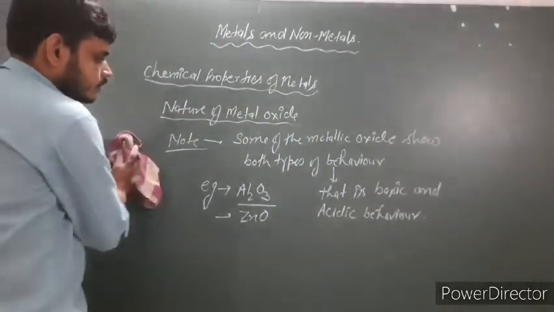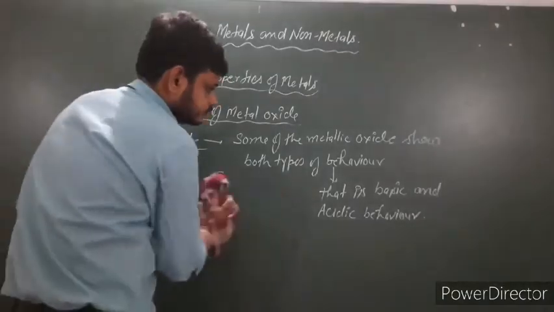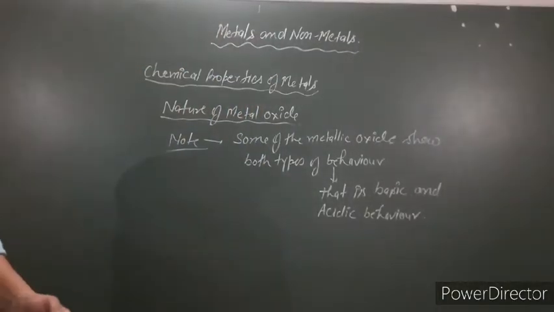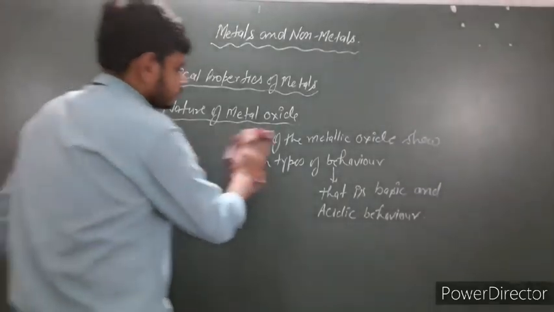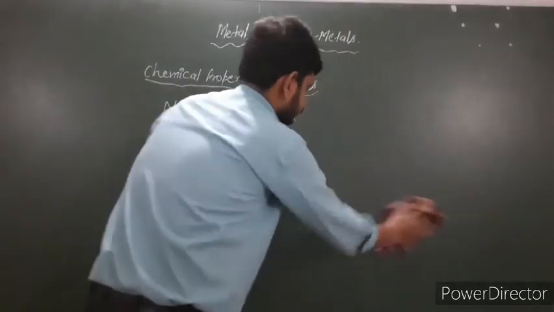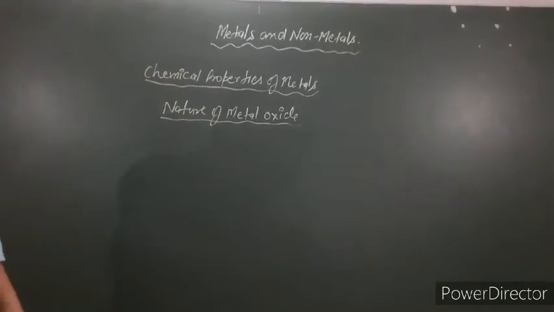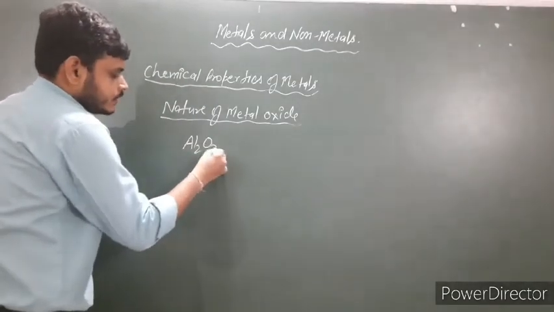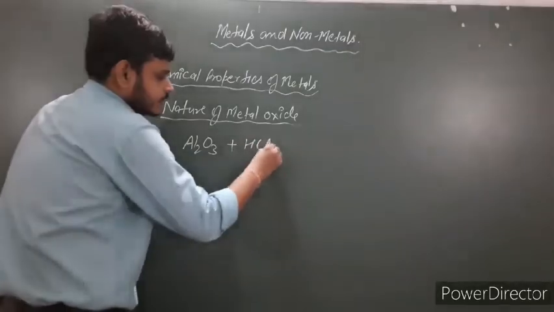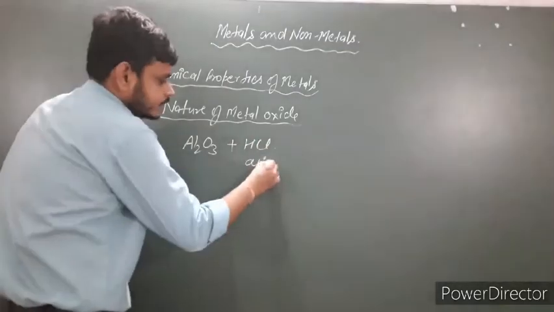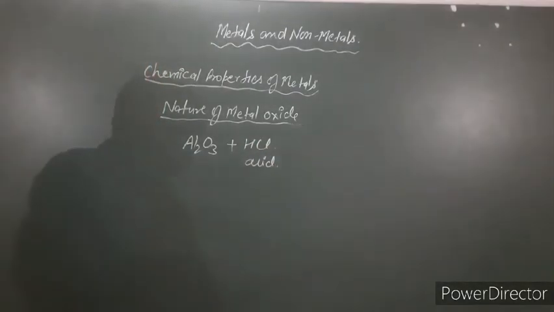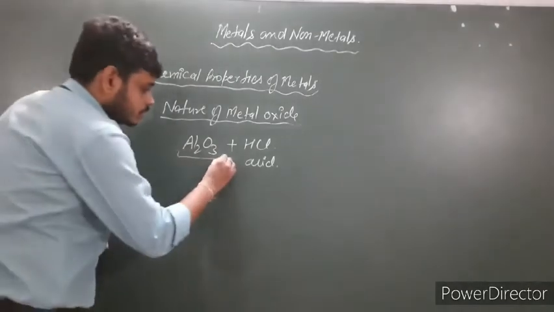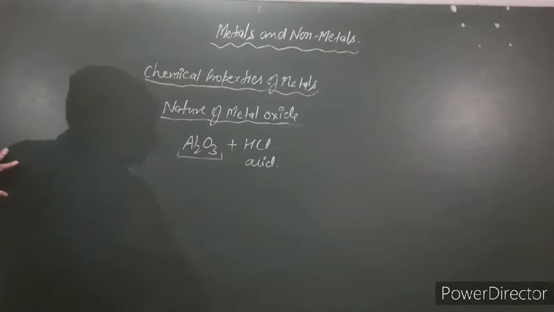The example: Al2O3 reacts with HCl. HCl is the acid, and Al2O3 is the metallic oxide.